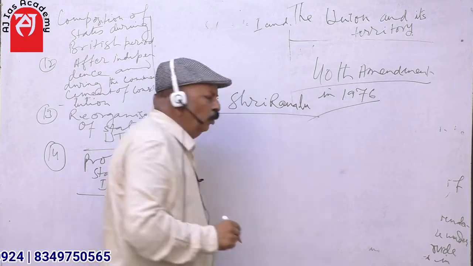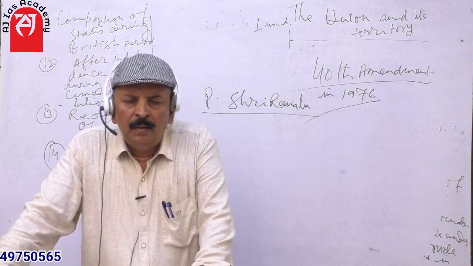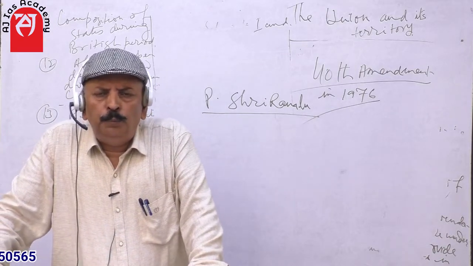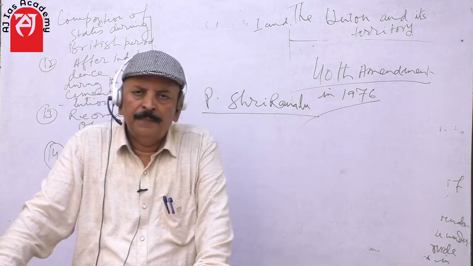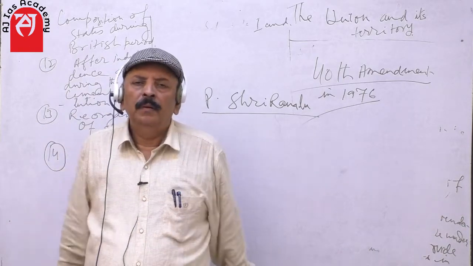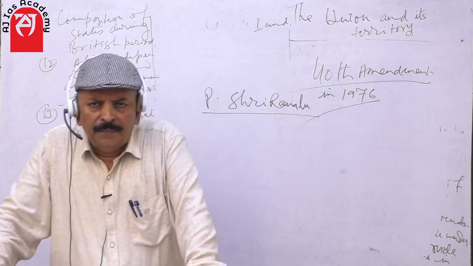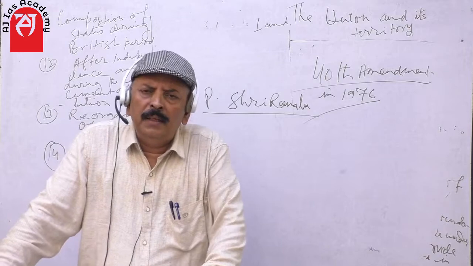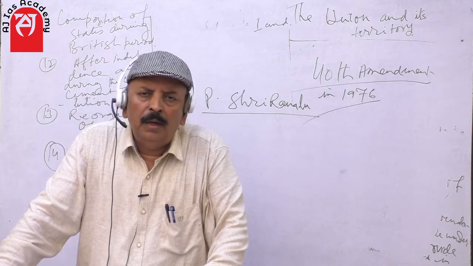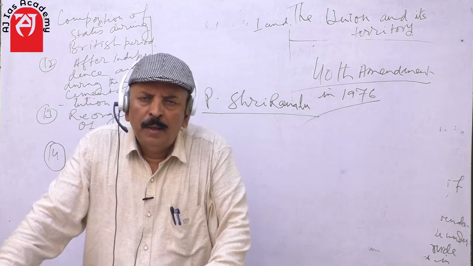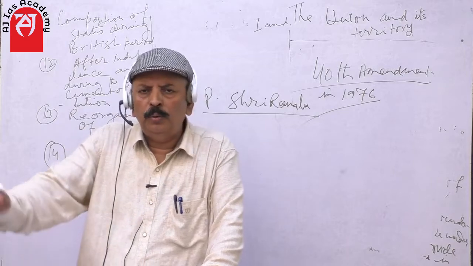P. Sri Ramlu died by resorting to a fast unto death for 56 days. There was a great reaction in the Andhra Pradesh area, the Telugu speaking areas, and so the government was forced to bifurcate Madras state into 2 states.